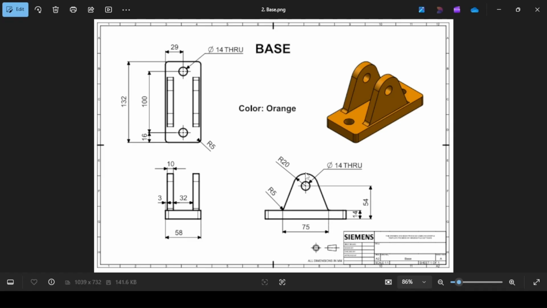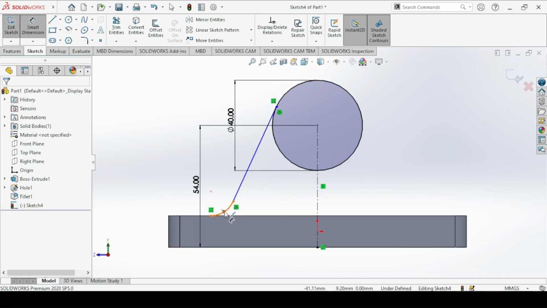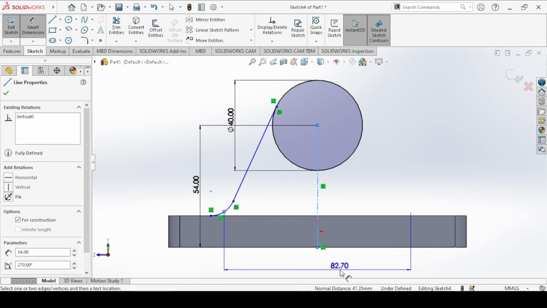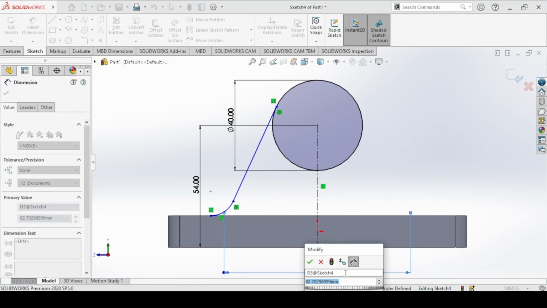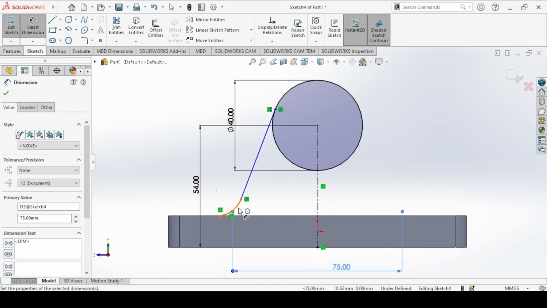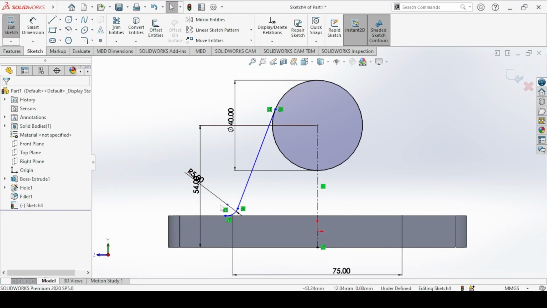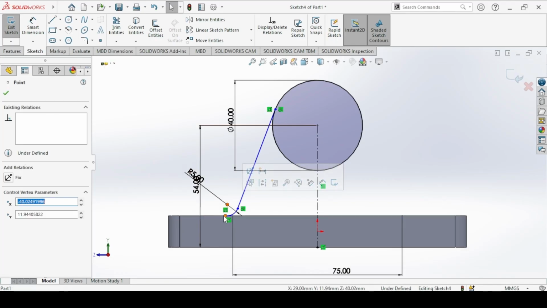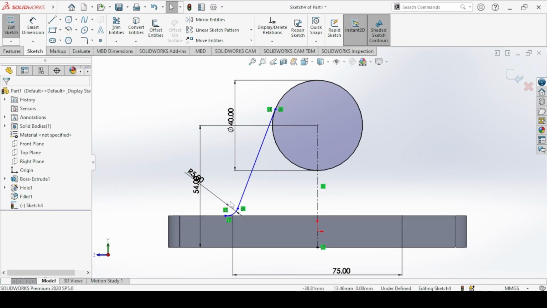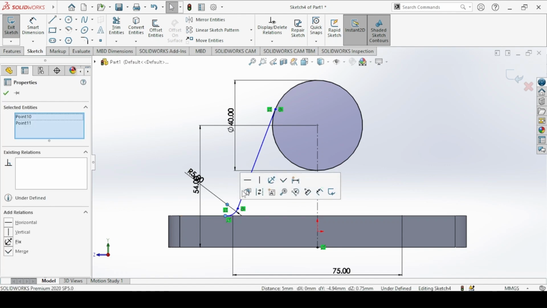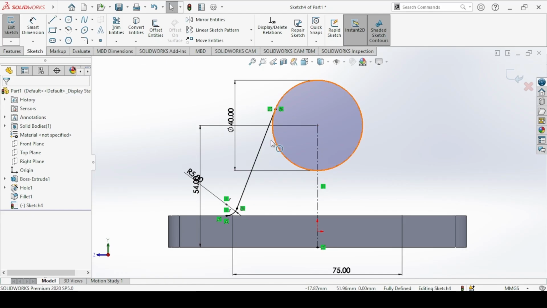Now we draw just half and then mirror onto the other side. So from the center of the arc to the mid line here will be 75 divided by 2. So from this center to this line here, 75 divided by 2, or when you move your cursor outside, you can see 75 here. The arc has a radius of 5. And then you make sure that this point and then this point here all lie on the same vertical line. So hold down the shift key and click on the 2 points. Make vertical. You can see the sketch has been fully defined.